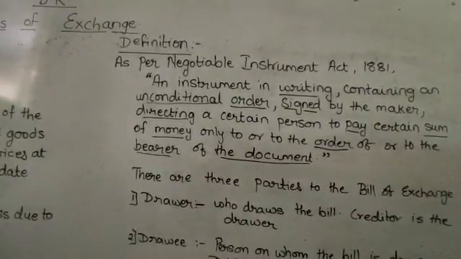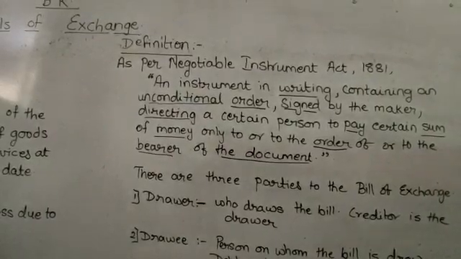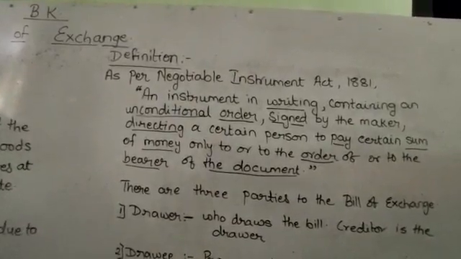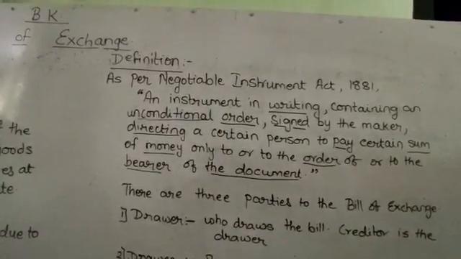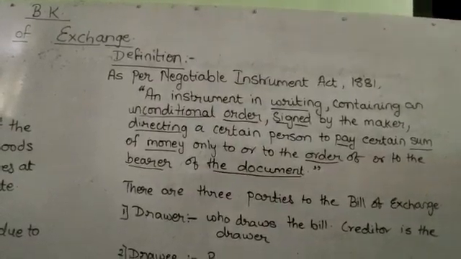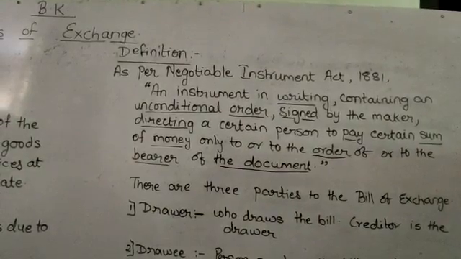Third, it must be signed by the maker. Signature of the person preparing the bill, that is the creditor, is very much essential. Without the signature of the creditor, the instrument will not be considered as a bill of exchange.